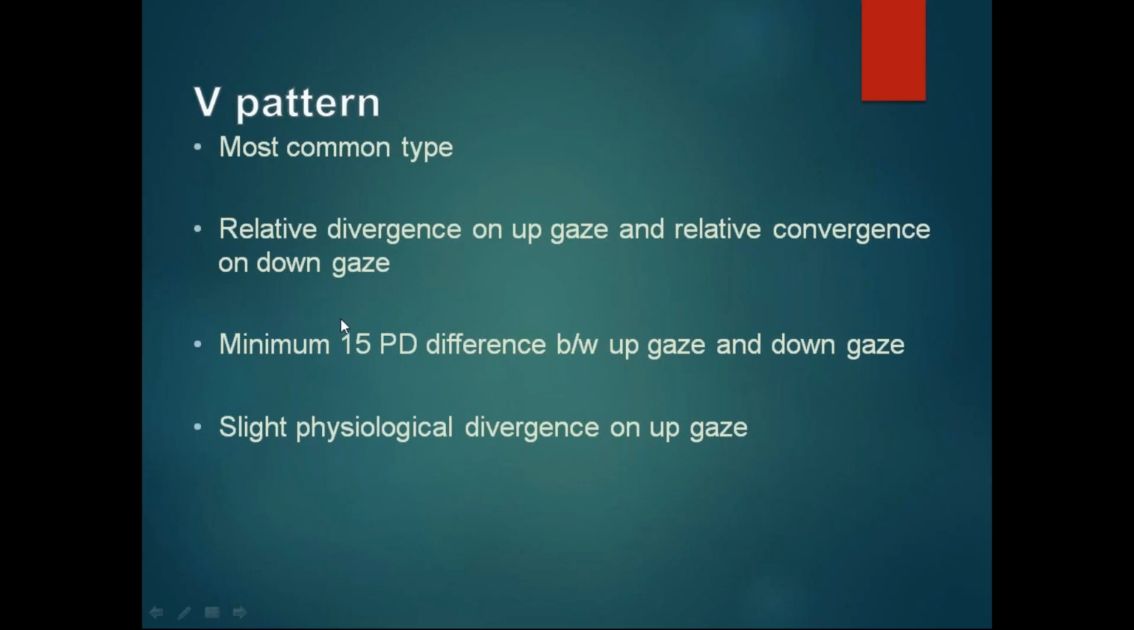Relative divergence in up gaze and convergence in down gaze. The difference in A pattern is 10 prism diopters. If the difference is more than 15 prism diopters between up gaze and down gaze, it is called V pattern. There should be a minimum difference of 15 prism diopters between upward gaze and downward gaze. There is slight physiological divergence on up gaze.